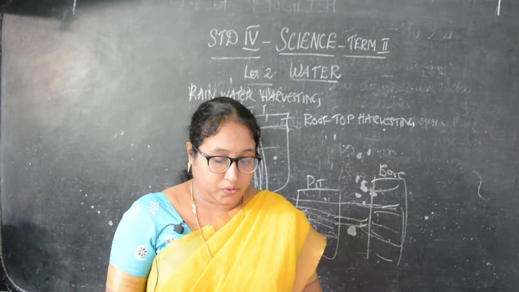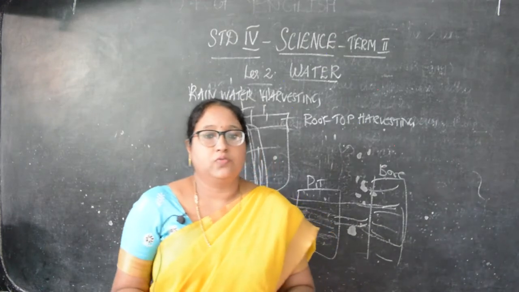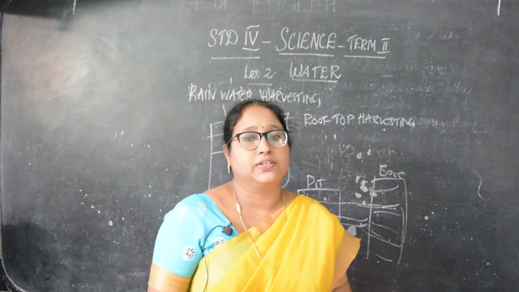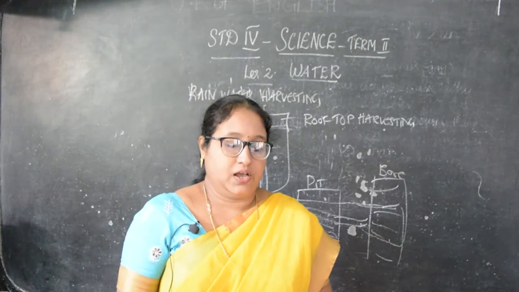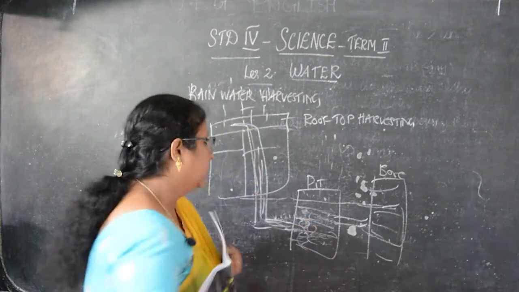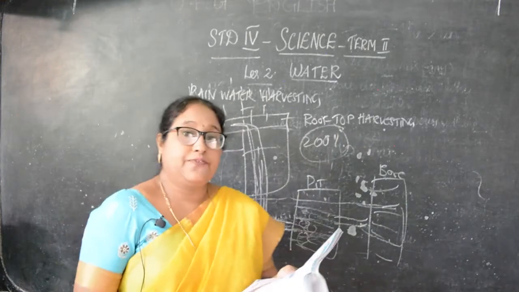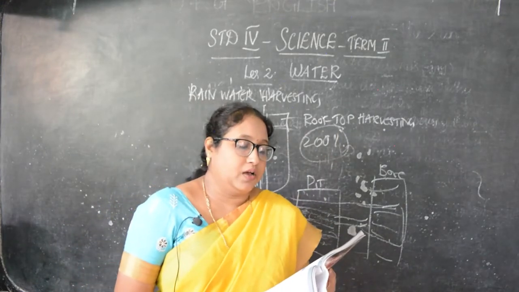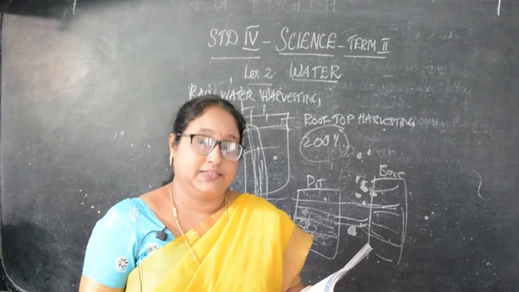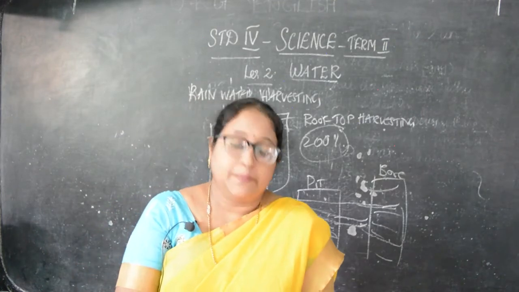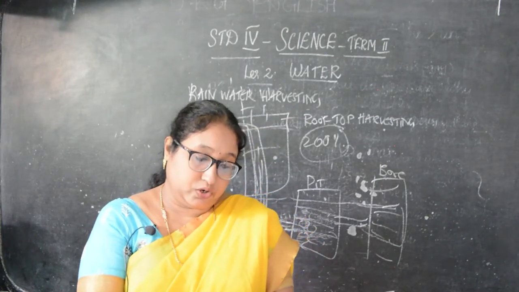Then here they have given more to know. Rainwater harvesting is the only way to conserve rainwater. Saving rainwater through rainwater harvesting is very important. Then rainwater harvesting was launched in the year 2001 by the government. Tamil Nadu is the first Indian state which made rainwater harvesting mandatory. Mandatory means compulsory. Then see page number 73, the more to know.